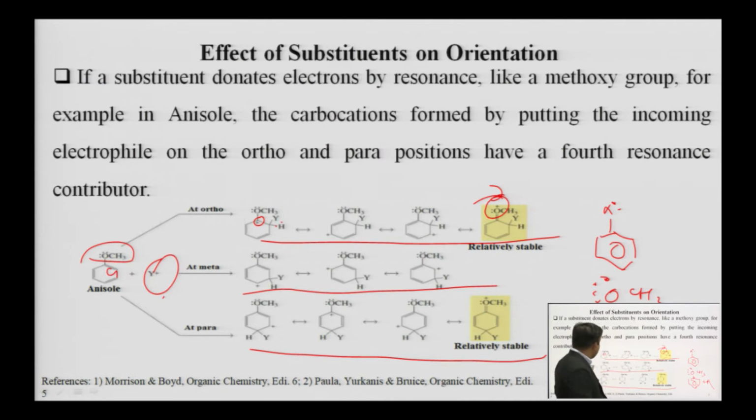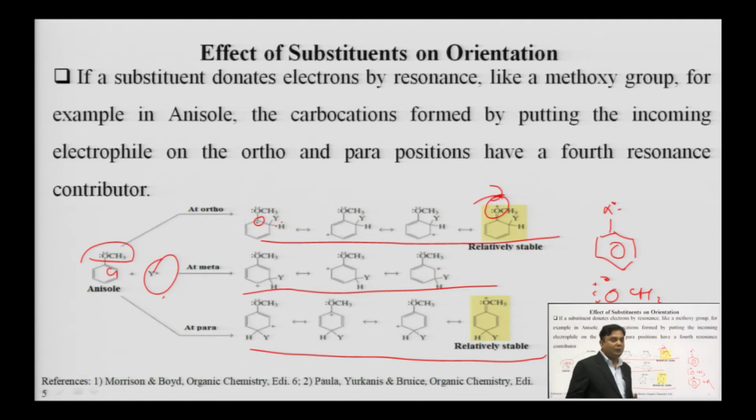So, you can see that when closely examining the resulting intermediate carbocation, two things are there. Number one, the number of resonating structures in case of ortho and para positions are more. So, the product after ortho and para attack of the electrophile will be the major product. Number two, one of the carbocation intermediates in case of ortho and para attack by the electrophile is more stable than the other.